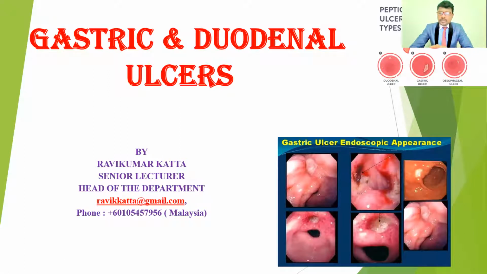Hello everyone. Today I'm going to discuss gastric and duodenal ulcers. These are nothing but peptic ulcers. In this topic, I'm going to discuss what gastric ulcers and duodenal ulcers are, what the causative factors are, and also the pathophysiology, symptomology, and clinical features, and the clinical diagnostic features. Also how we physically examine and identify duodenal and gastric ulcers, what the medical management is, and what the surgical management is.